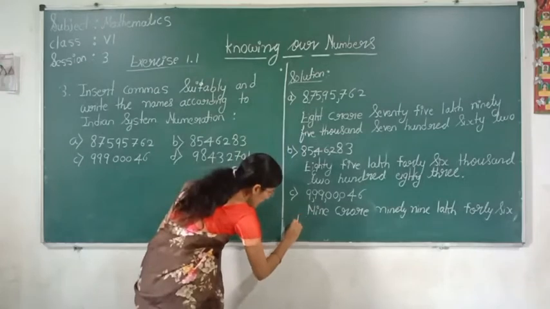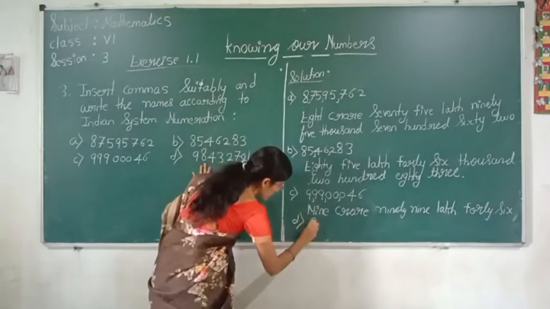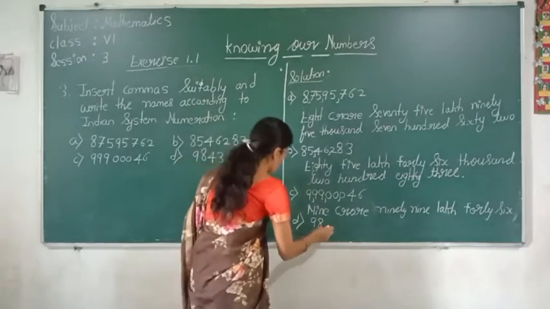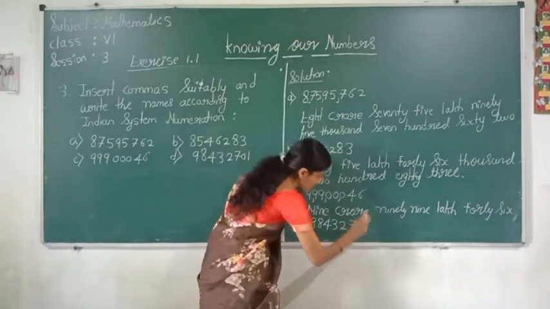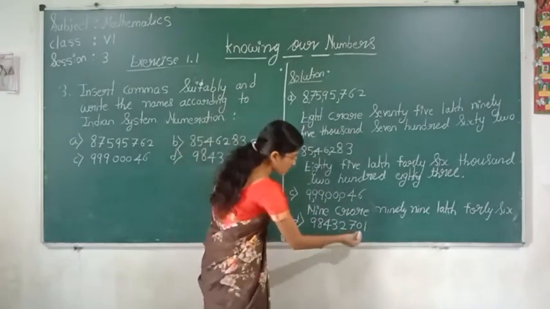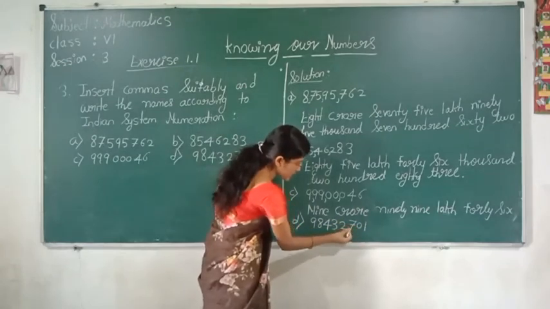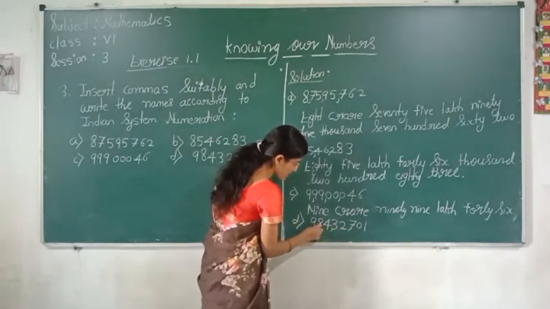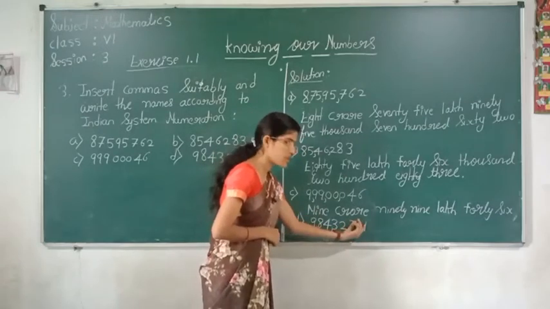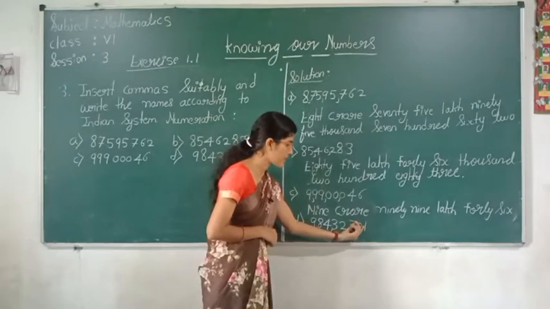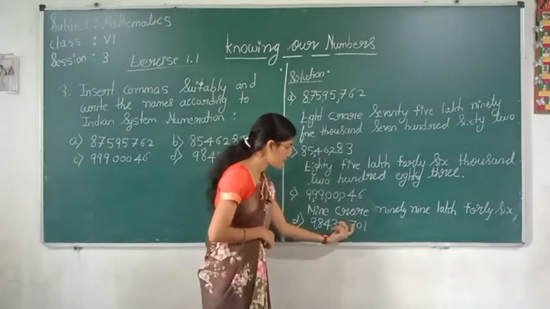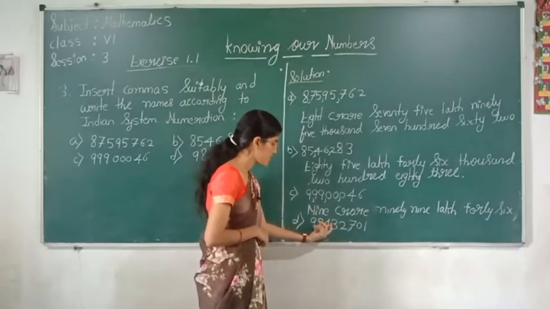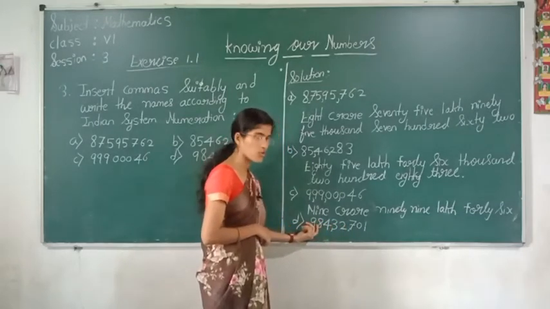So now last one, D. The given number is 9843432. Now we will give commas from right side after 3 digits, from here after 2 digits. Why is this so? I told you the reason. Because in ones period we have divided the places into 3. This is ones, tens, 100, 1000, 10,000, lakh, 10 lakh, crore. This is ones period, thousands period, lakhs period, crore period.